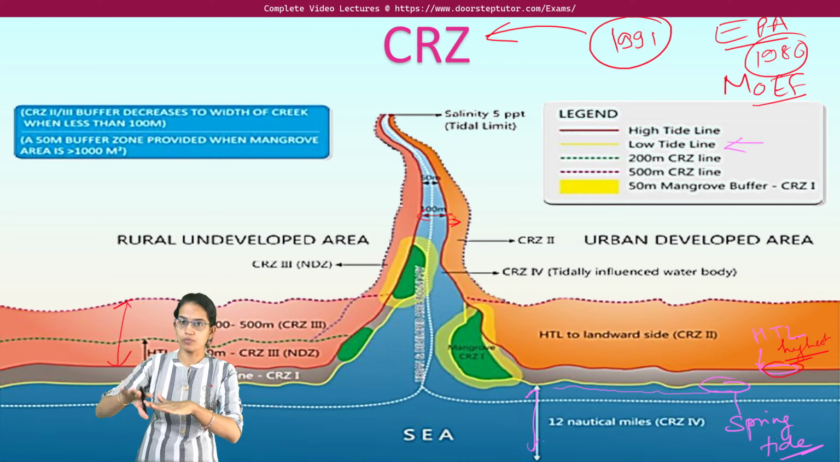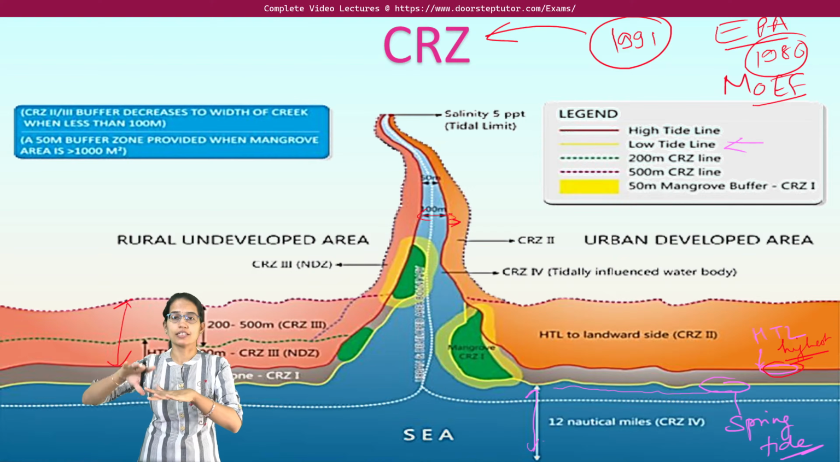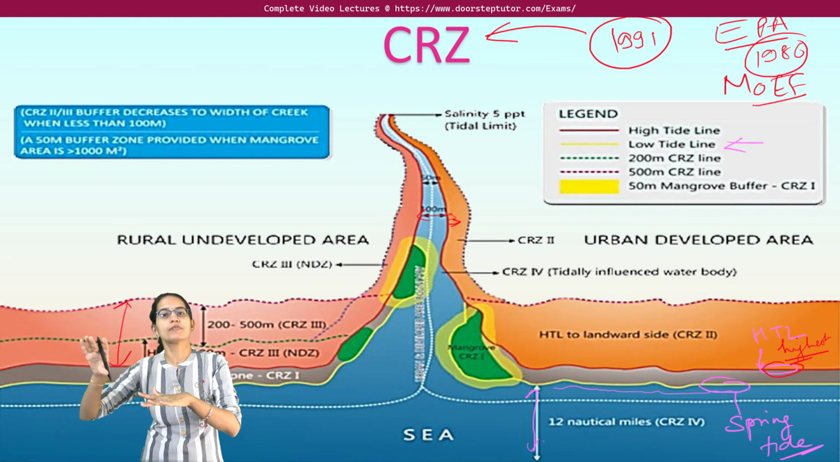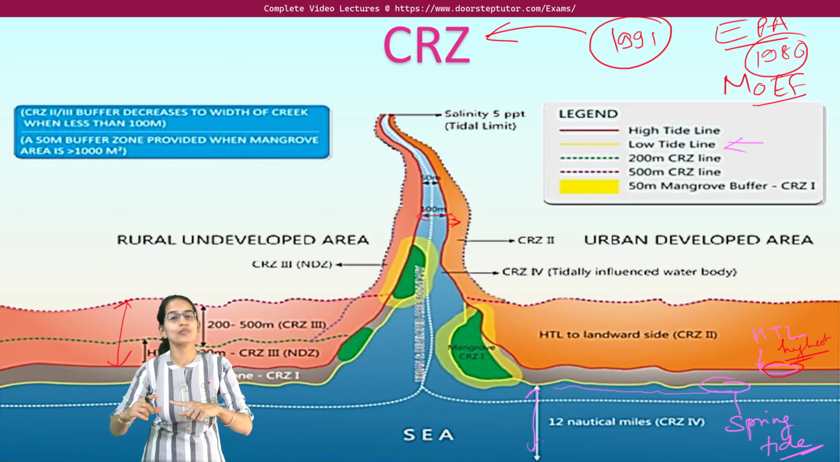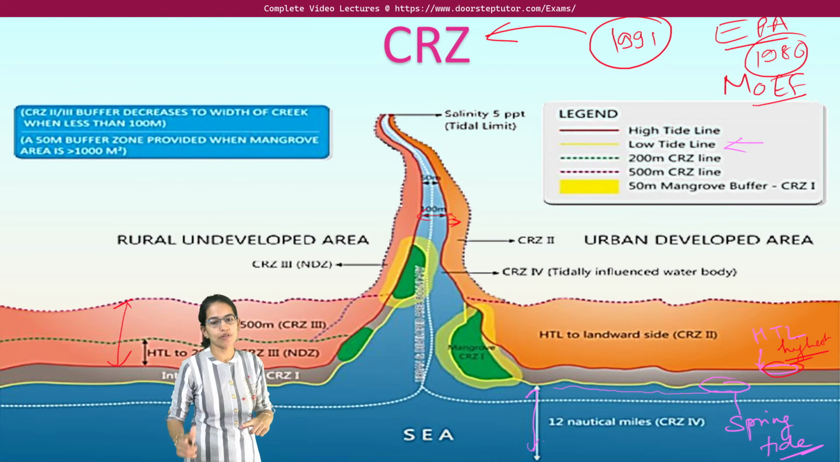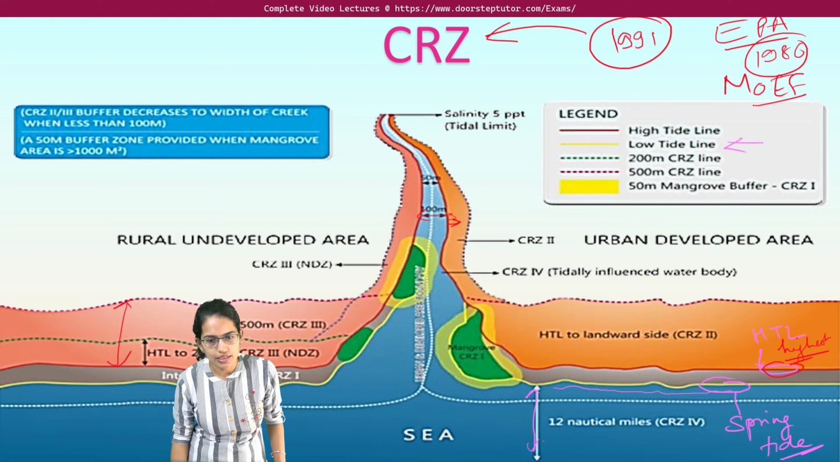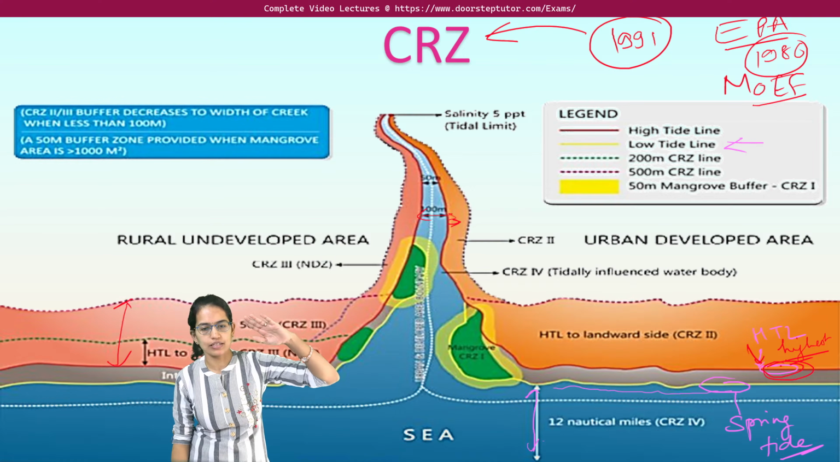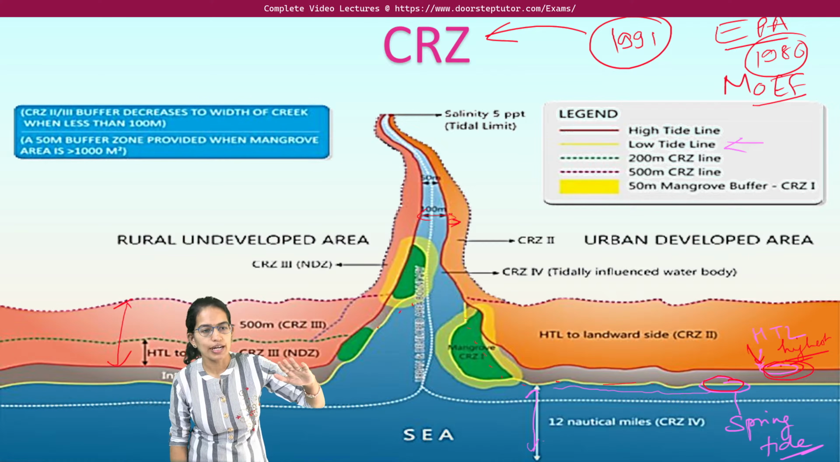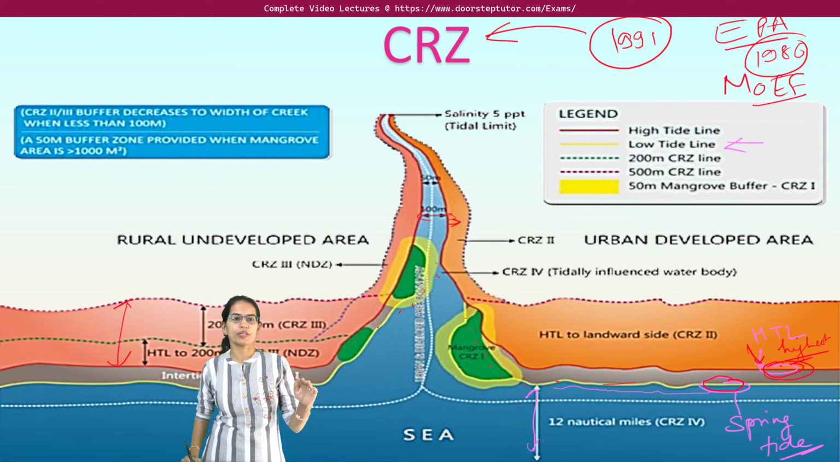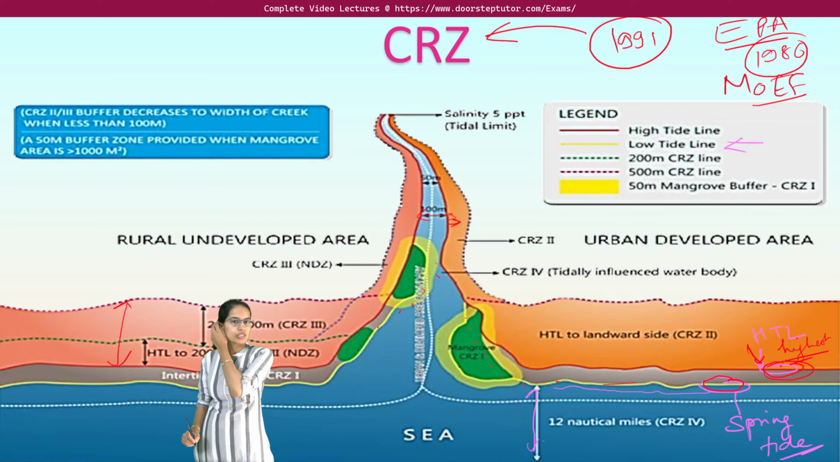So on every full moon and new moon, that is Purnima and Amavas, this spring tide occurs, and in line with that spring tide only we have demarcated the high tide line, which is the highest level the water reaches, and the low tide line, which is marked in yellow here. So this low tide line and high tide line are important to understand the coastal regulation zone.